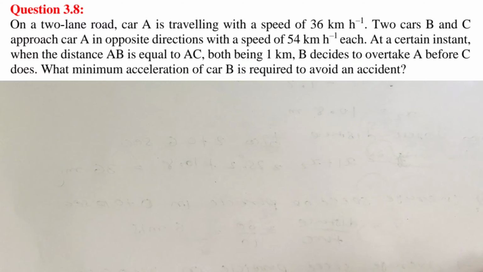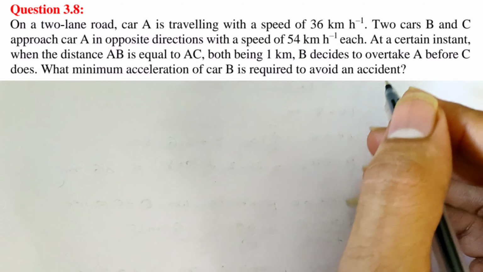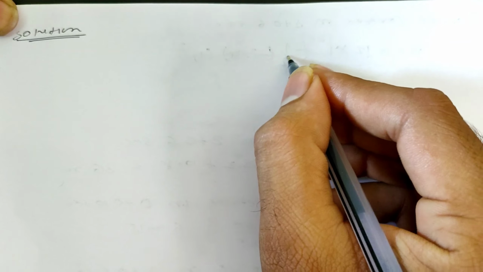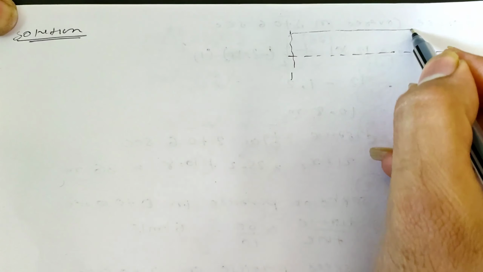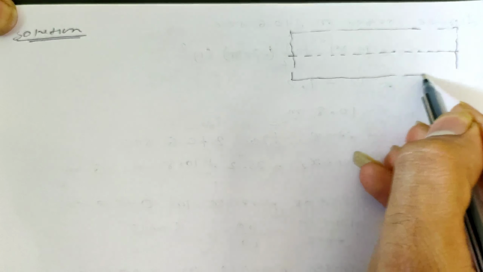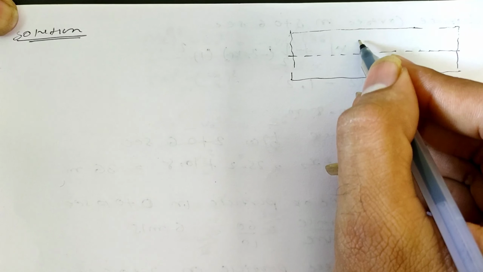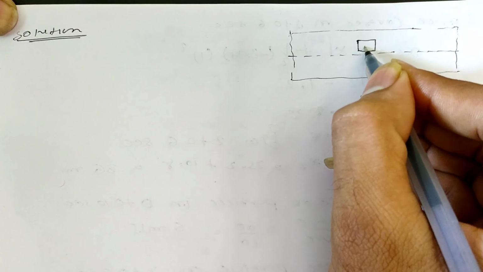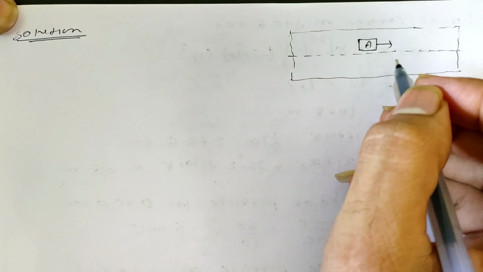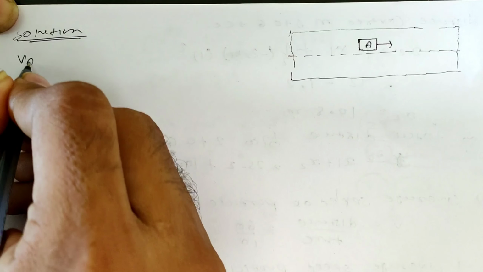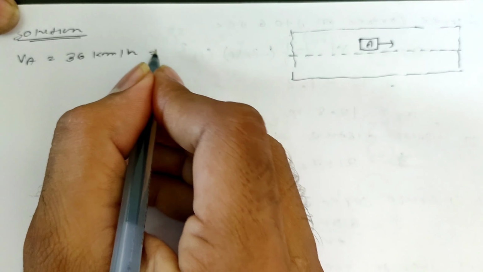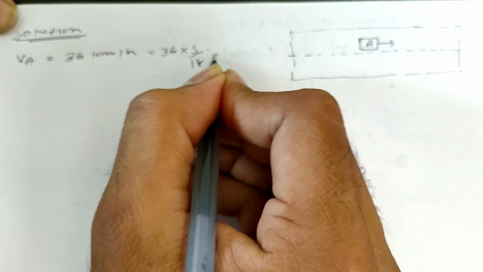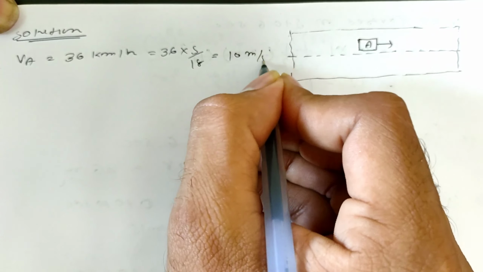So here, in the solution of this problem, I am drawing the two-lane road first. Okay, so you can understand the situation which is given over here clearly. On a two-lane road, one car A is moving in this direction, and the velocity of car A is given as 36 km per hour. So 36 into 5 by 18, we can say 10 meter per second.